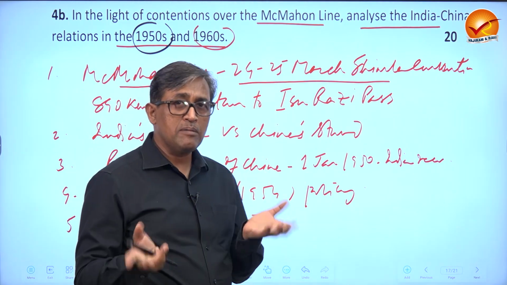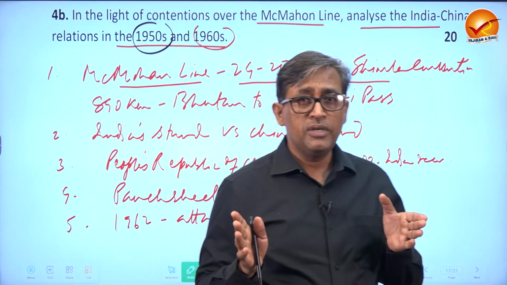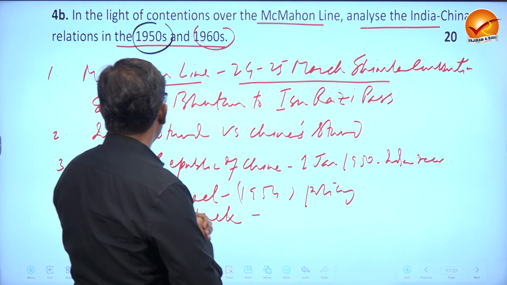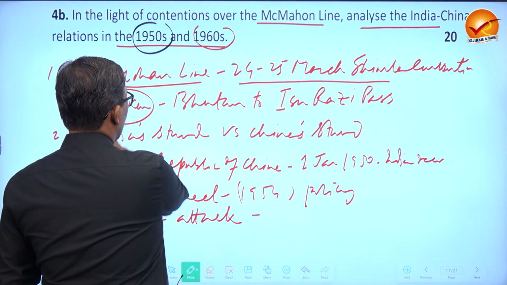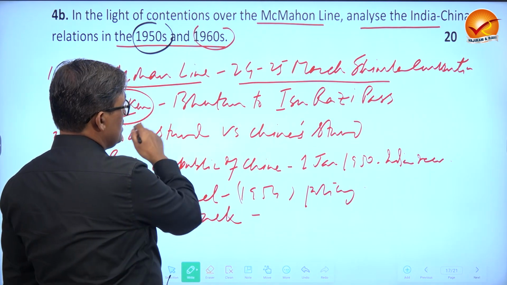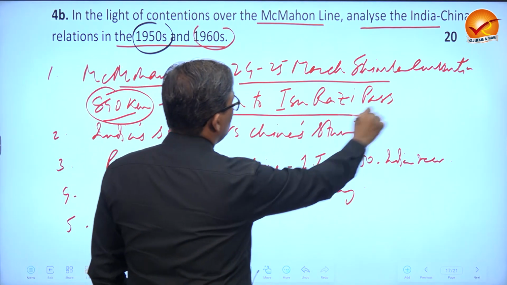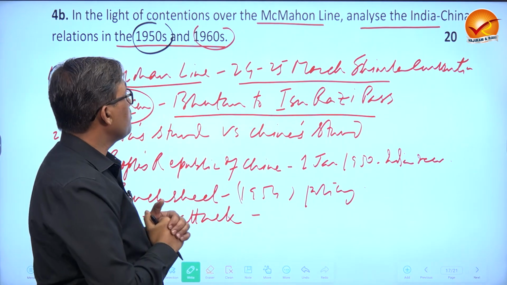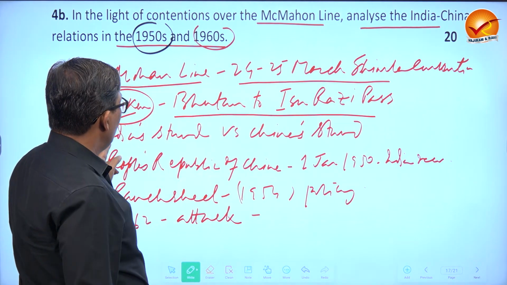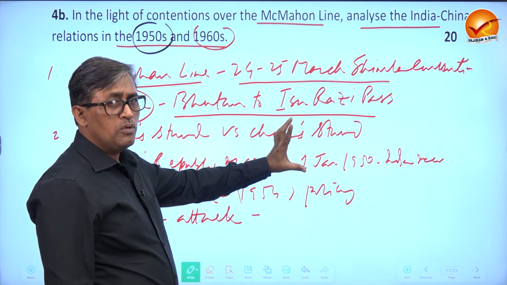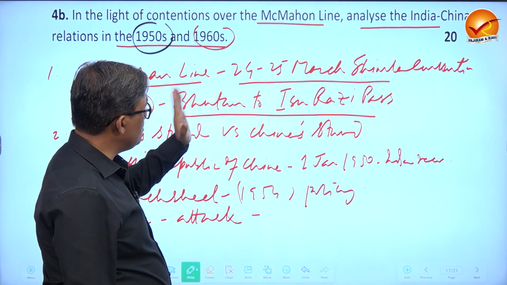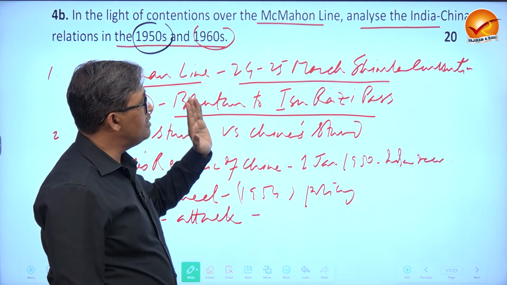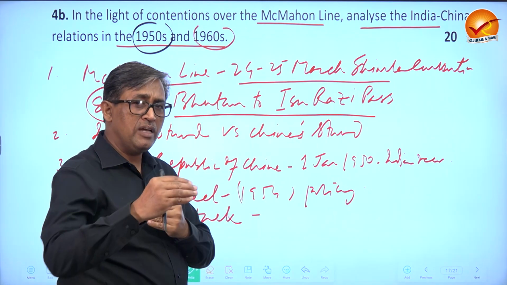Don't forget, at that time Tibet was an autonomous region. It had signed a very long border, almost 890 kilometers in the north of Bhutan to Isurazi Pass. It stretches just north of Arunachal Pradesh. What is India's stand? That you have to write it down. That India accepts the McMahon Line as the legal border between India and China.